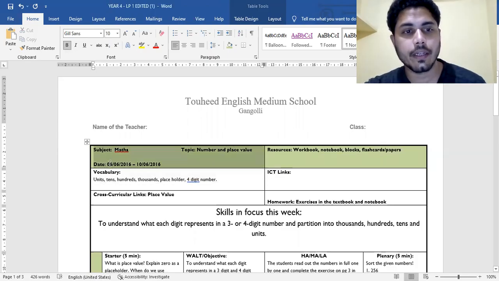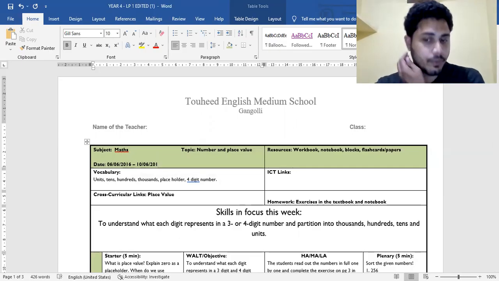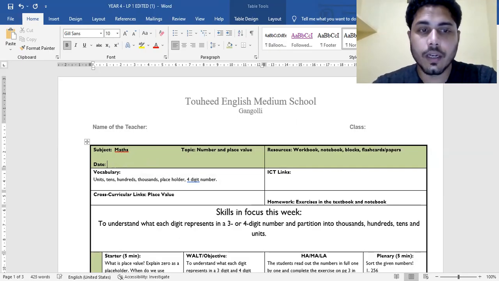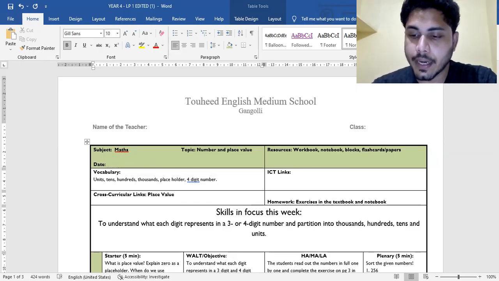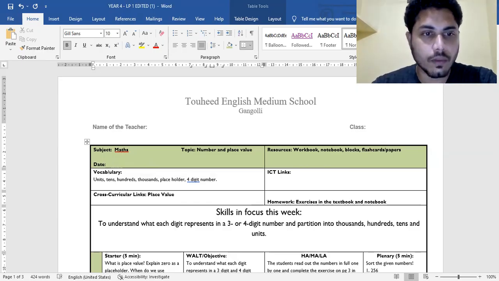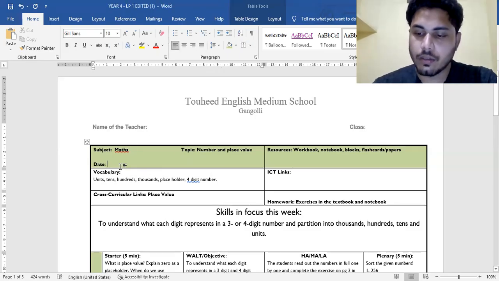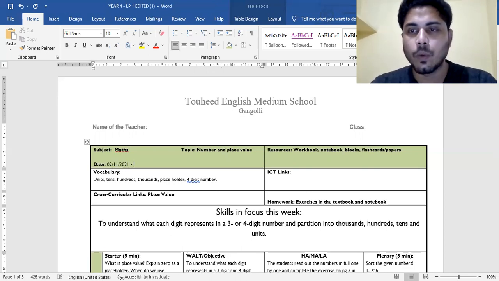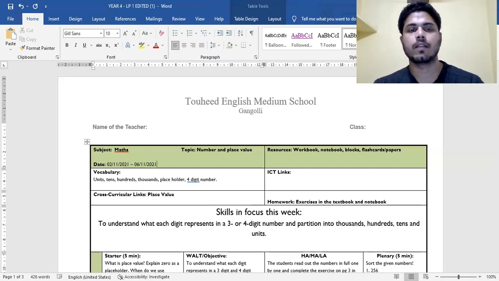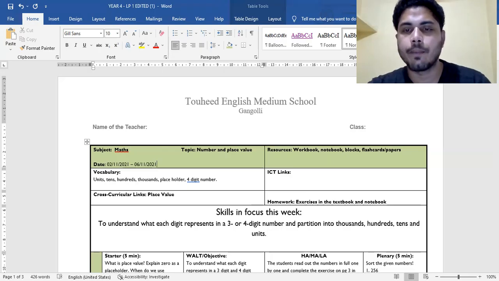Dates: whatever date you are following, for that particular week you can write. For example, if you are going to start from 2nd of November 2021, you write 2nd of November 2021 to, say, 6th of November 2021. This is how you are planning for one particular week.